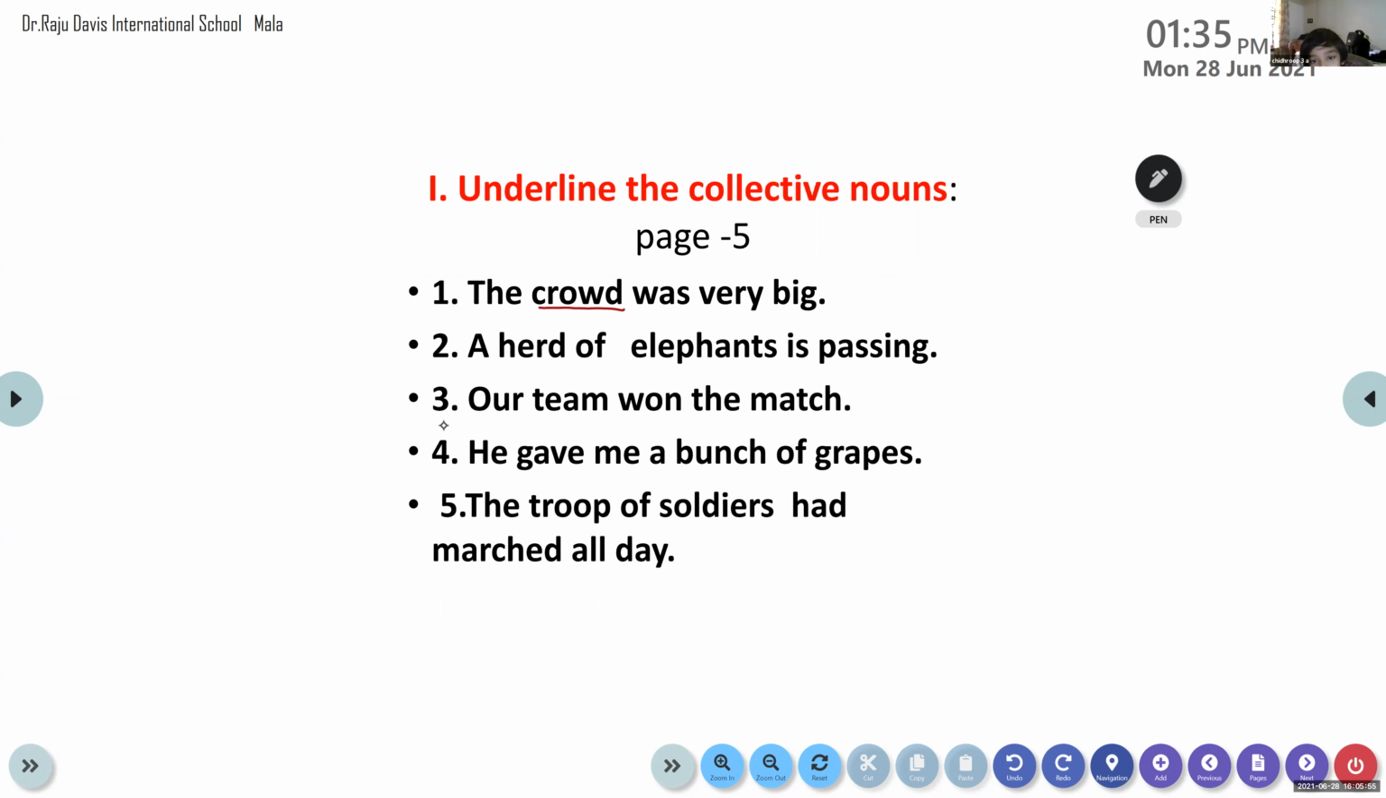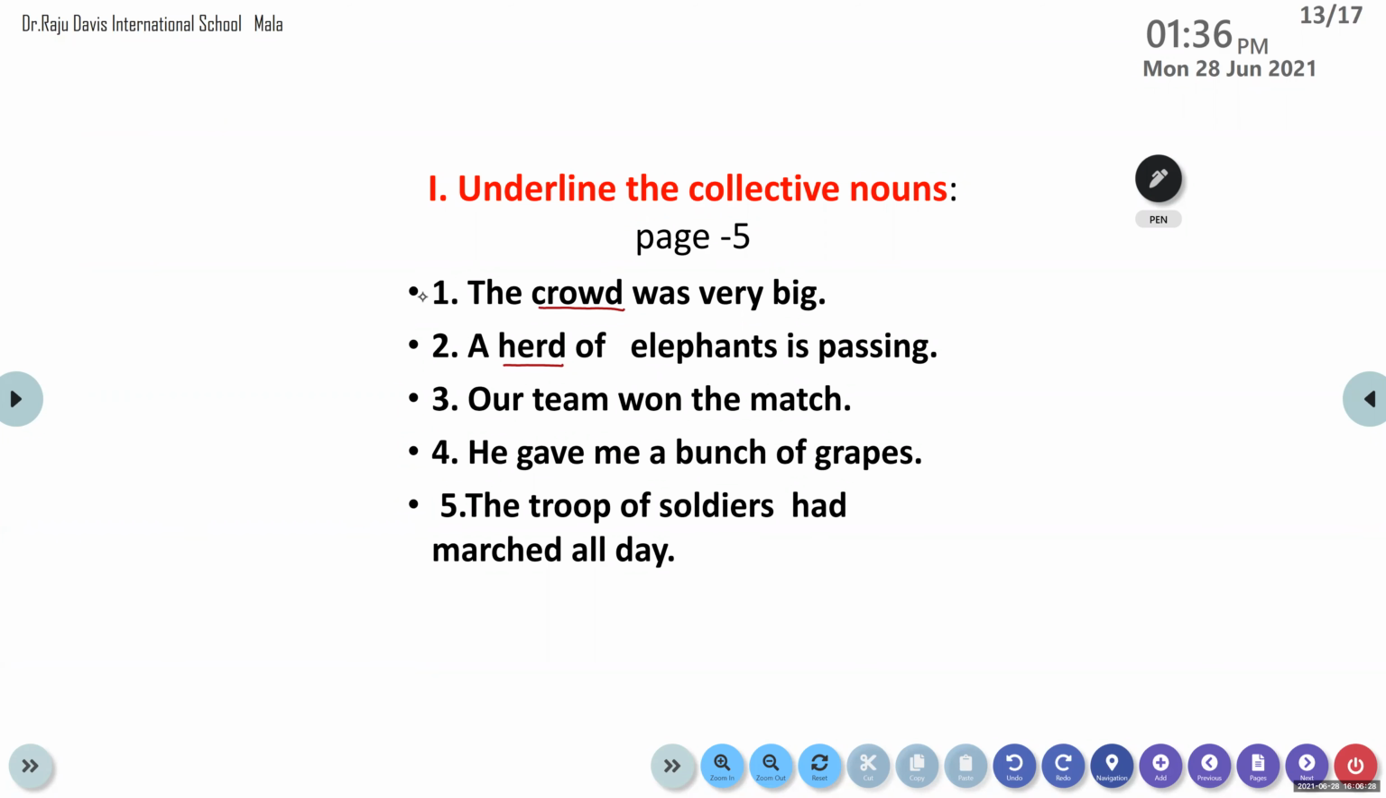Elephant is a noun. And which is a collective noun there? Herd, yes. Herd is a collective noun. Is that clear to all of you? Ananda Krishnan, come on, do the third question. Unless we learn the collective nouns, it will be very difficult for us to identify the collective noun in the sentence. That's why I made you learn it by heart.